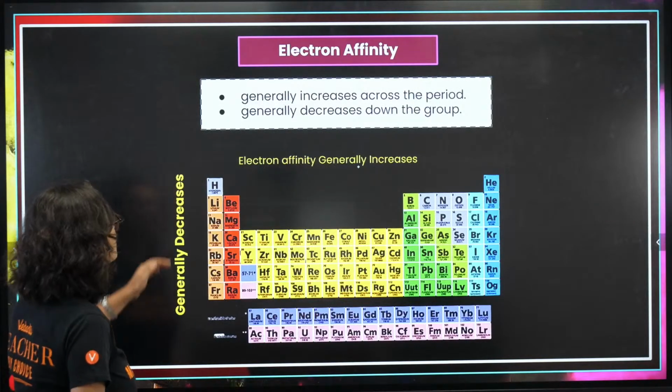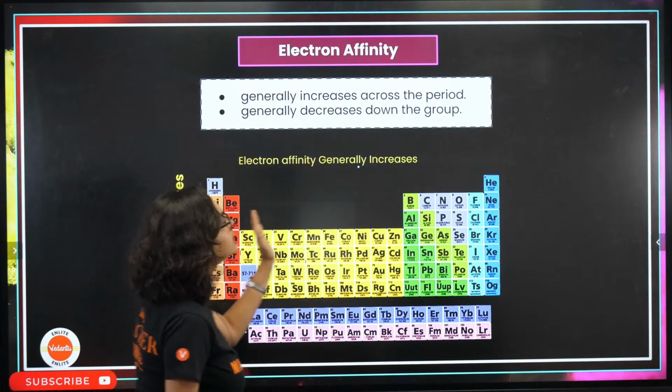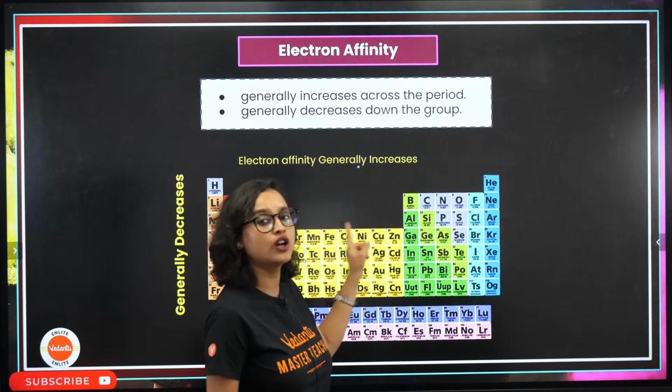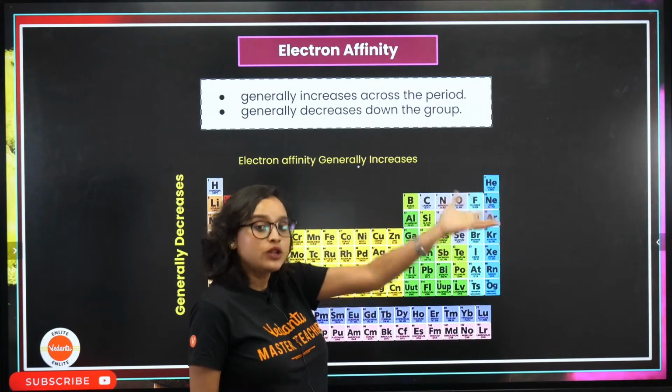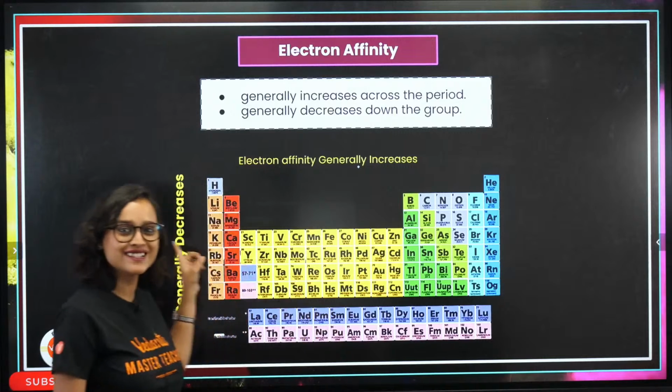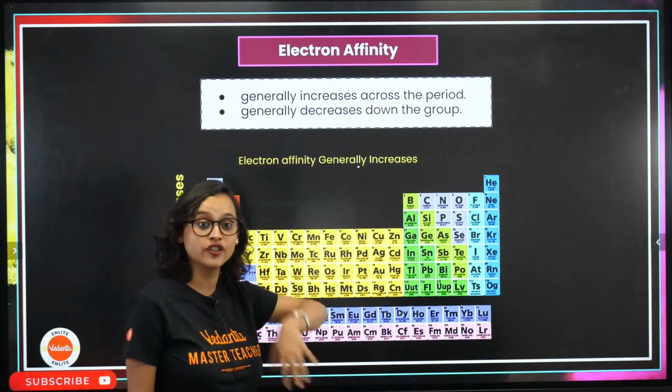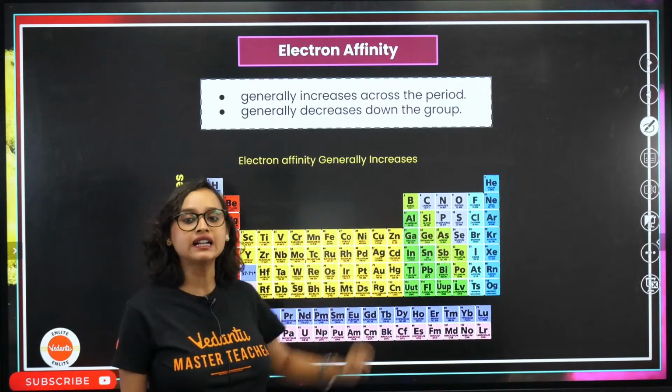Now, what happens to electron affinity? It generally increases across the period. As you go across the period, you see that they want to take in more electrons. Obviously, these guys give electrons, and these guys want to achieve more electrons. So, electron affinity increases, okay?